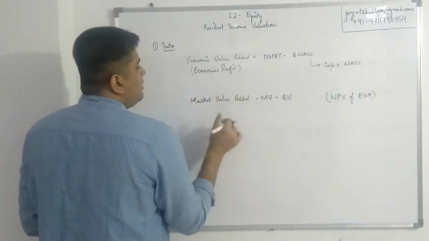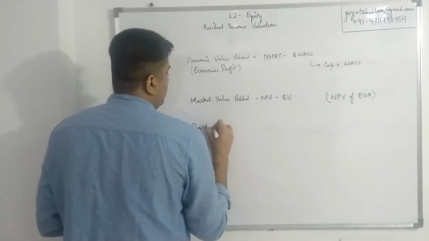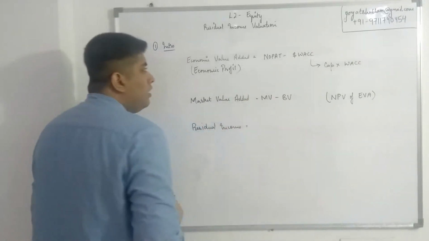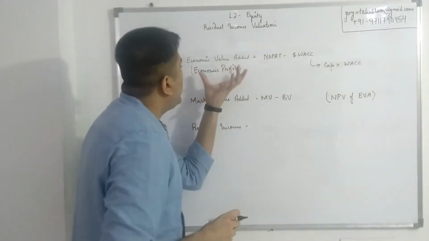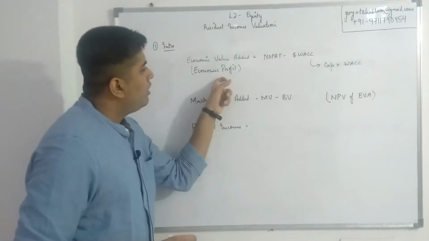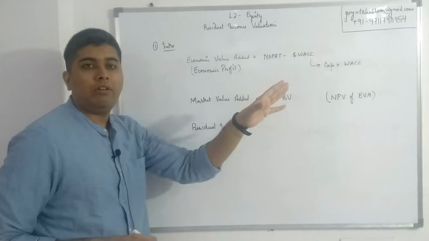Now that we are through with these, next up we have residual income. Residual income is exactly logically same as EVA. The only difference is over here, I took operating profit and I took cost of entire capital.